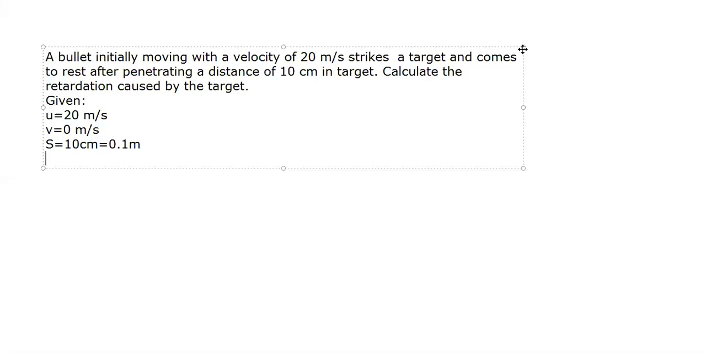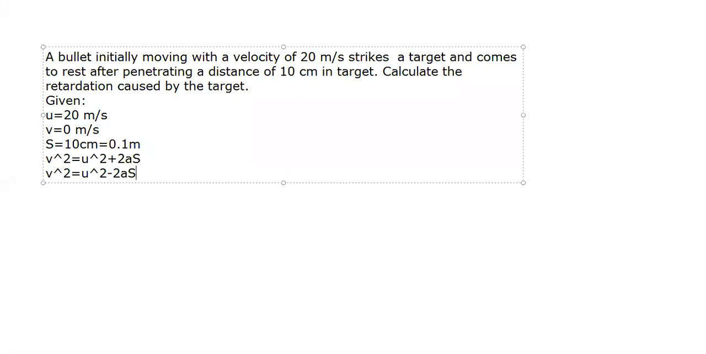No, Soham, you cannot use the second formula as well, because T is not given. You have to use only the third formula. V square is equal to U square plus 2AS. Okay, but here it's a retardation. So your formula will become V square is equal to U square minus 2AS.